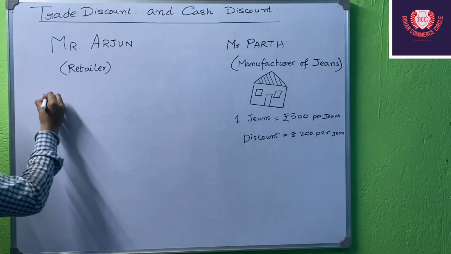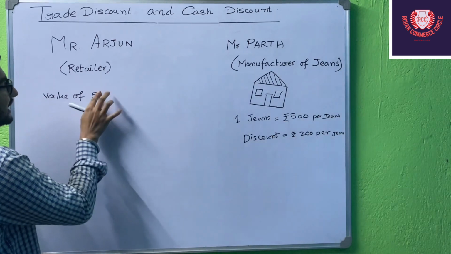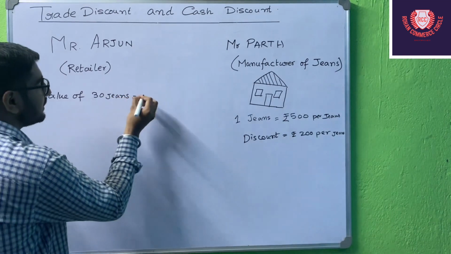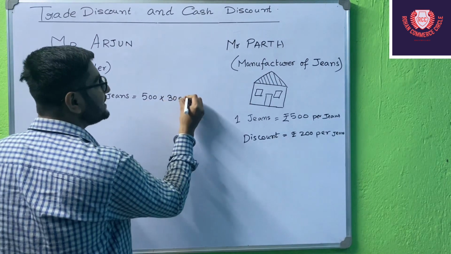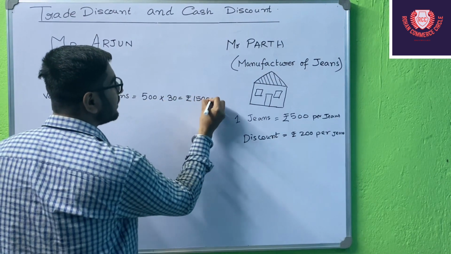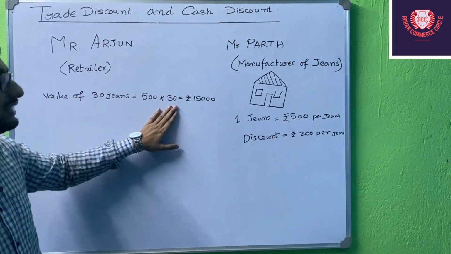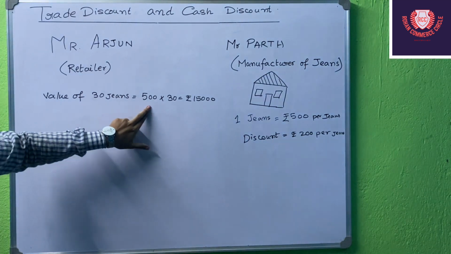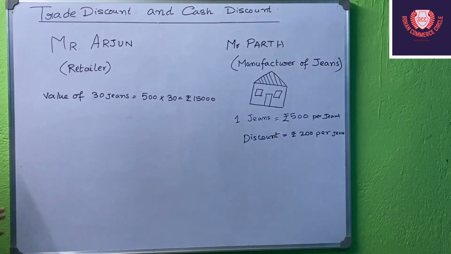So the value of 30 jeans will be 500 into 30, which is ₹15,000. Right students, is it understood, children? The price of one jeans is ₹500, multiplied by 30, so the price becomes ₹15,000. Okay, so the value of 30 jeans will be ₹15,000.